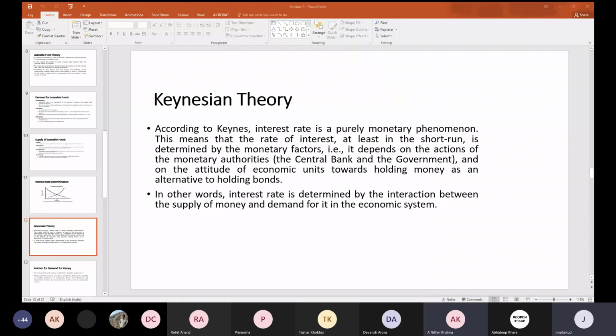No, sir. Income of the individual. Maybe. Income of the individual. Okay. Priyansa?